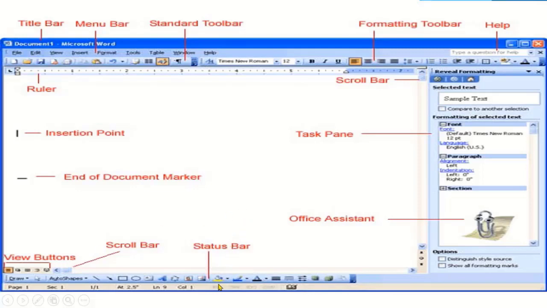And then the lowermost bar, which is at the bottom of the screen, this is the status bar, and current information about the document is saved in this status bar. As you can see, there is help available for you. Type a question if you want to know anything about. The Word will help you to do your work. There is task pane available here, Office Assistant available here. All these things are present in this main screen of Microsoft Word.